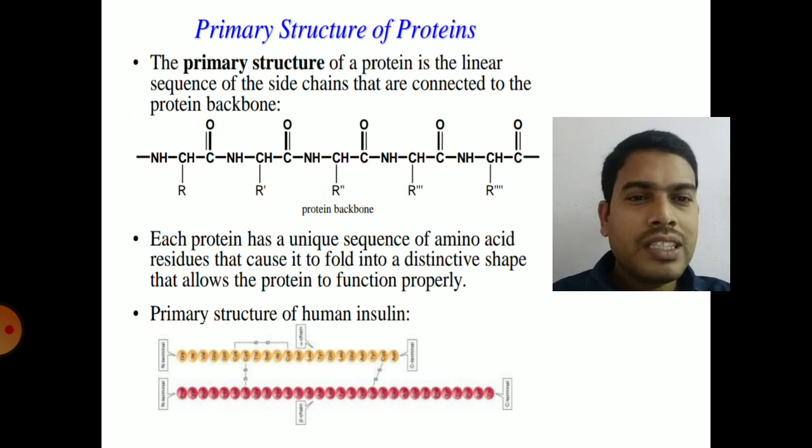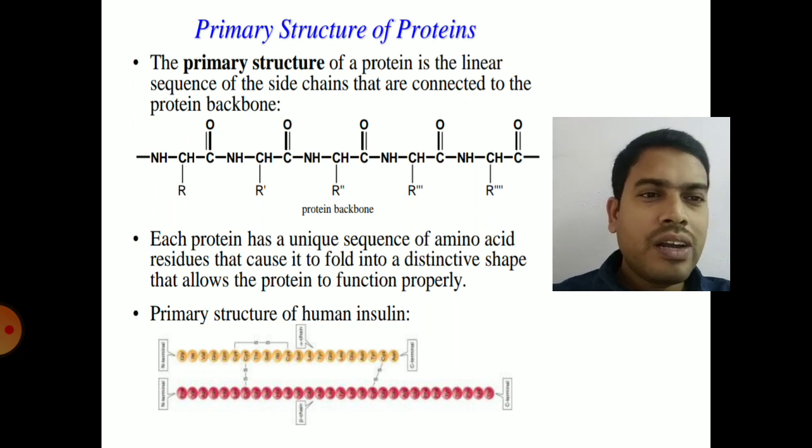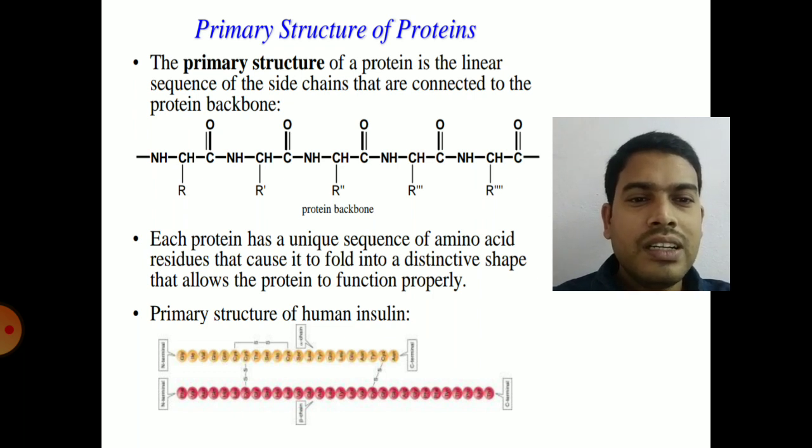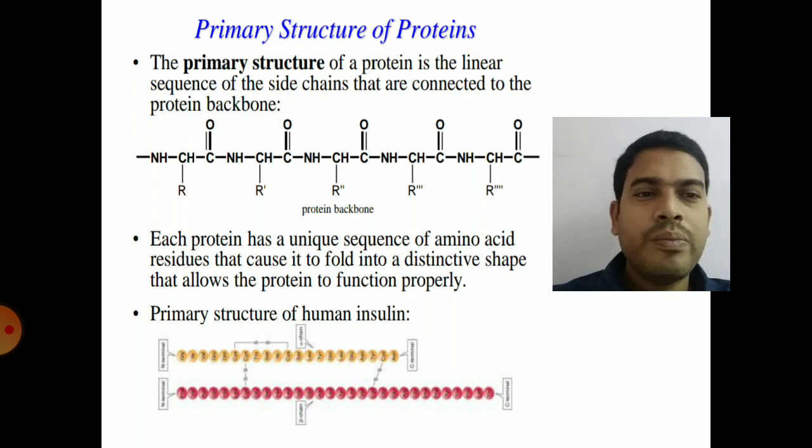In primary structure, it contains a linear array of amino acids which are connected with just peptide bonds. So the protein backbone will be only peptide bond. Apart from peptide bond, there won't be any other bond in the primary structure of the protein. Best example, if you see insulin, it is just a linear array of amino acids attached with peptide bonds. So that is the primary structure of proteins.